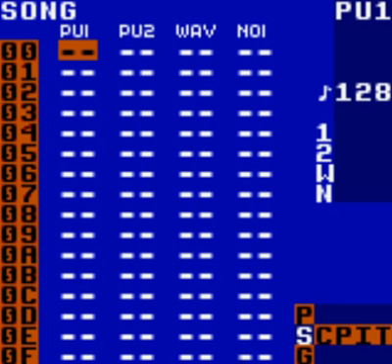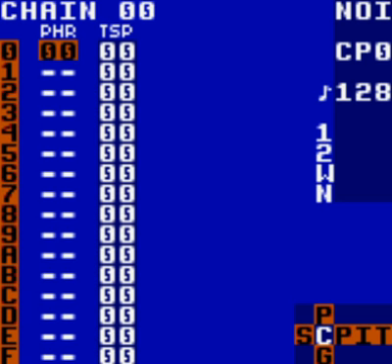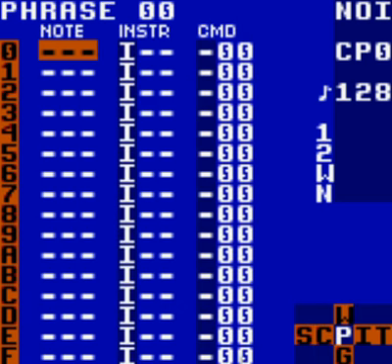Today I'm going to show you how to get a snare sound in LSDJ. This comes from Ikuma on the 8-Bit Collective forum. So what we're going to do is make a noise chain and a noise phrase.